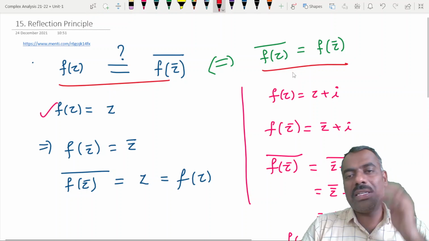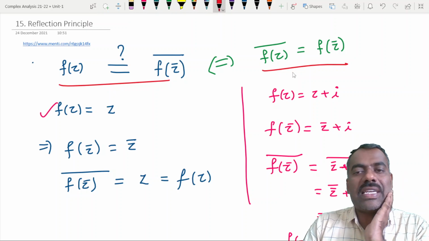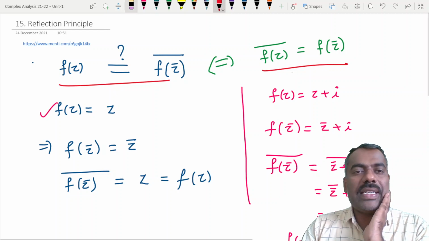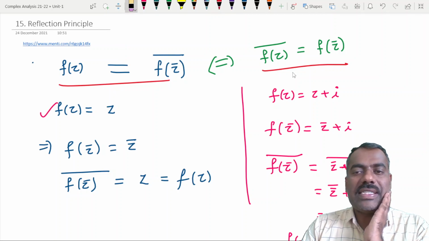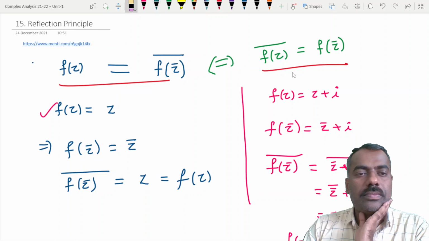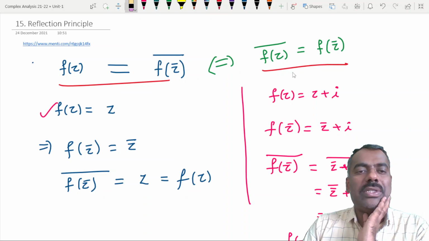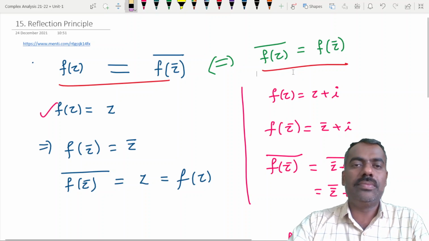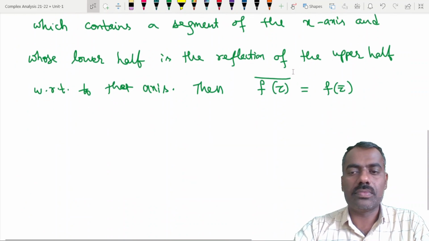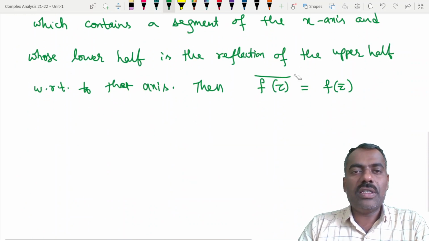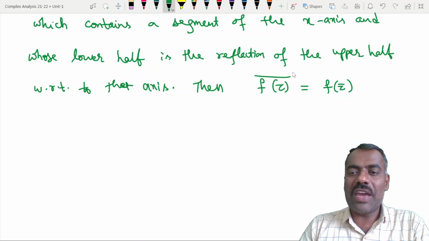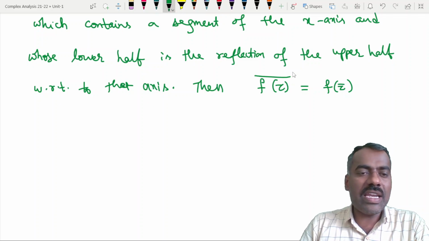Whether these two statements are same or not, I am not asking whether they are always true or not, but is this statement same as this statement? Yes or no? Because simply take the conjugate both sides here, you will get this one. Again, if you take conjugate, you will get this. Yes or no? Right? So therefore, the conjugate of f of z is same as f of conjugate of z if and only if